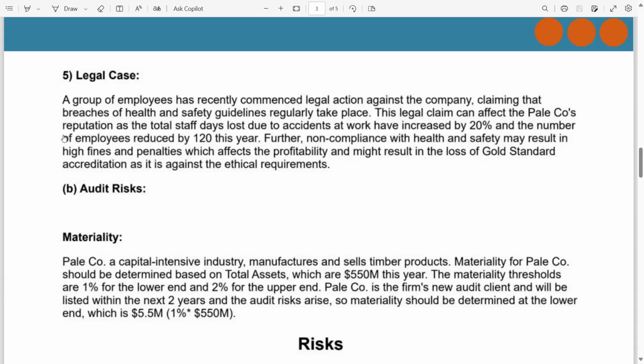Further, non-compliance with health and safety may result in high fines and penalties which may affect the profitability and might result in the loss of gold standard accreditation as it is against the ethical requirement.